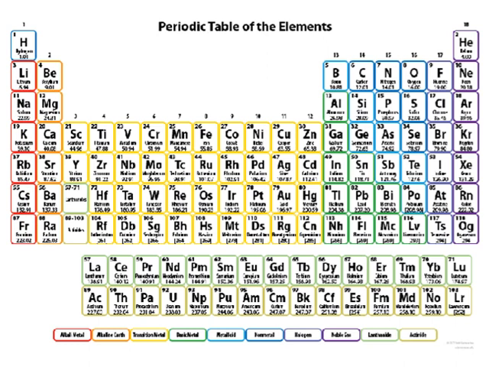The total periodic table is classified into 4 blocks: S block, P block, D block, and last one is F block.